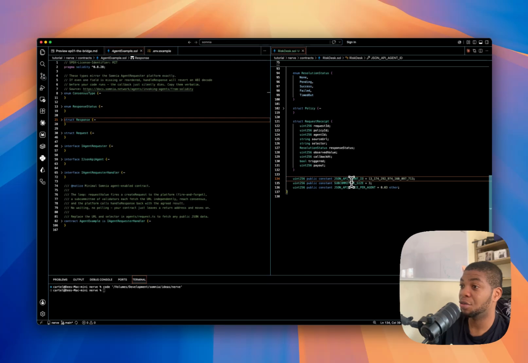Then subcommittee size 3, right? That's the size of the committee that we agreed on. We saw from that particular listing, we had 3. That means 3 decentralized nodes have to agree together on a particular response before it becomes a consensus. And the price per agent, right? We decide what the request costs, and we'll use them in the middle.